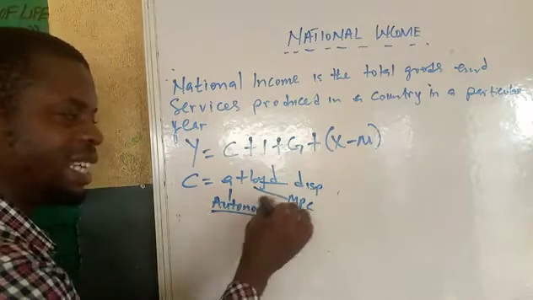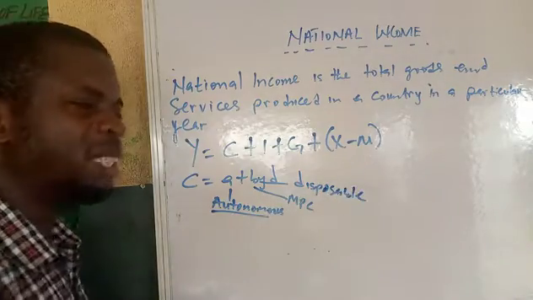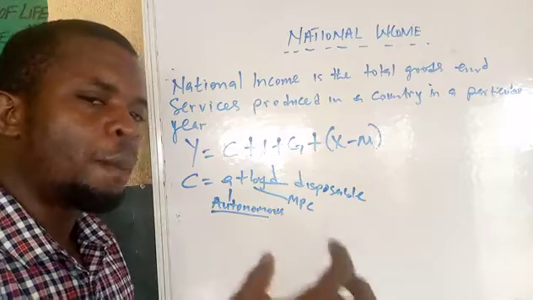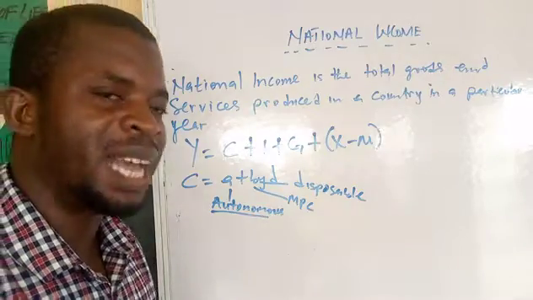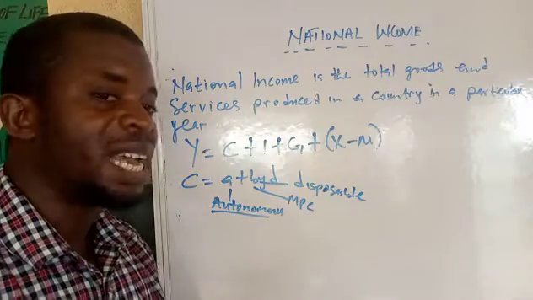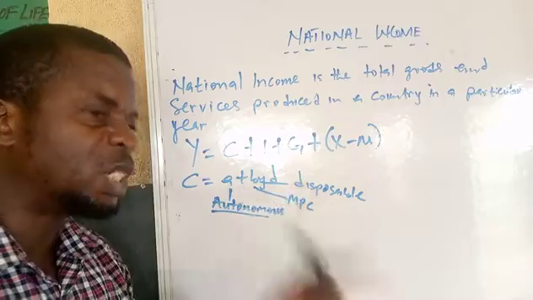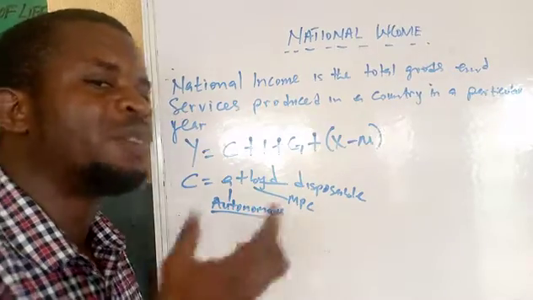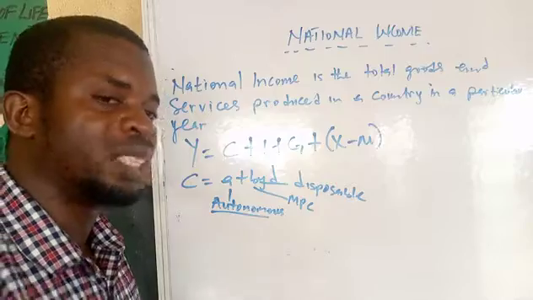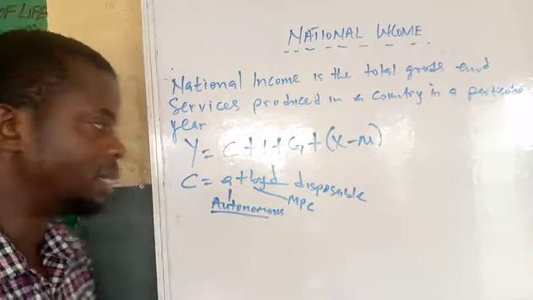Please note all these things. They can give you to explain disposable income. Disposable income is the income left after deductions from your personal income. If you are working in a company and you want to get your salary, before you get your salary, they must first deduct tax. That personal tax they deduct will make you have what is left, disposable income. It means that the income you have left after the tax has been deducted is the only one you can dispose, the only one you can spend. That's why they call it disposable income. Please take note of all this, very, very important.